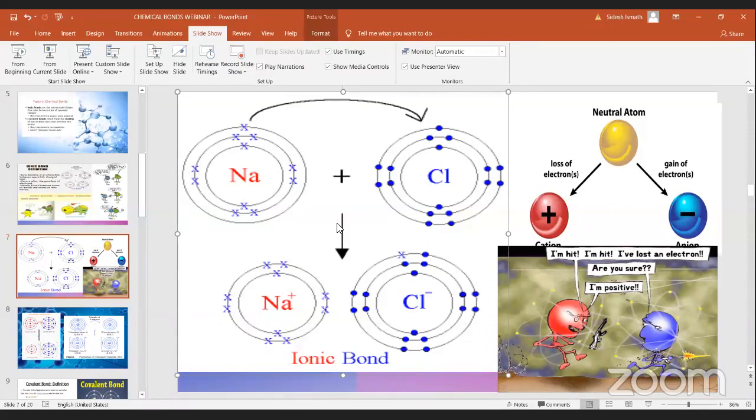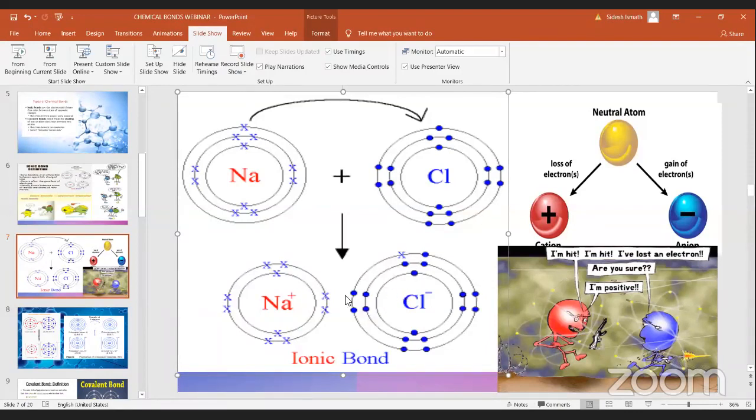Here you can see they have put one cross, because chlorine is gaining it from sodium. So when an element is giving, sodium is known as the cation.